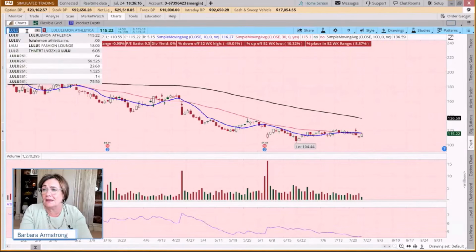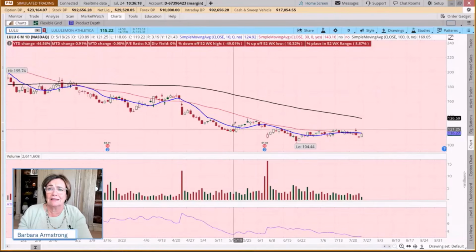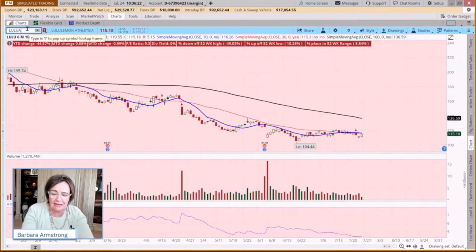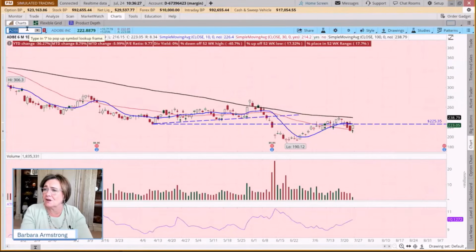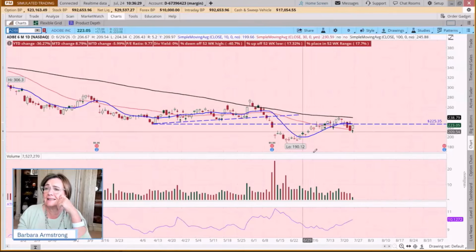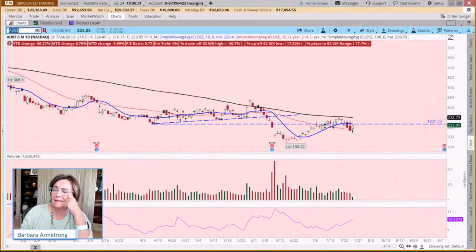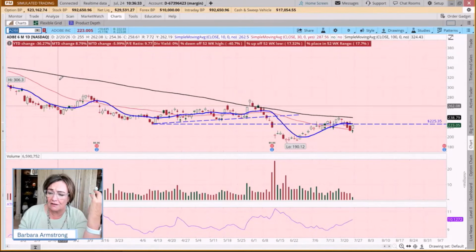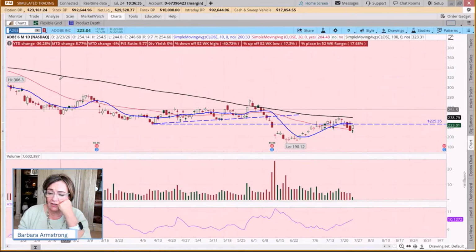Lulu, following a big downtrend, has been rolling down the hill all year long. It's down 45% year to date. Adobe, I believe, has been kind of having a tough go of it also, down 36% year to date. So there are stocks that are certainly trading bearishly.